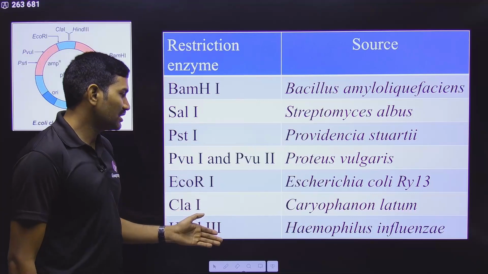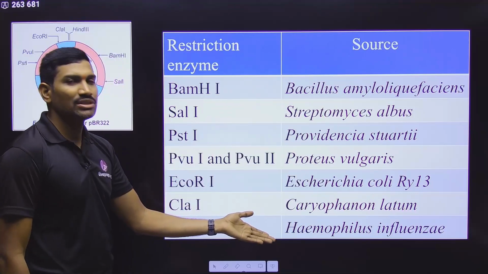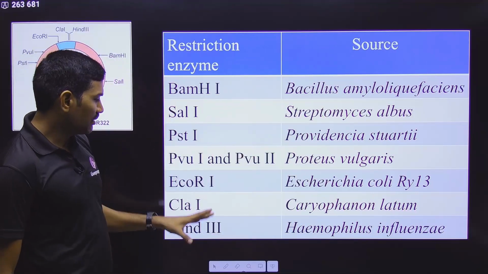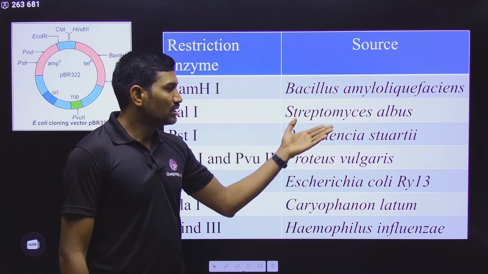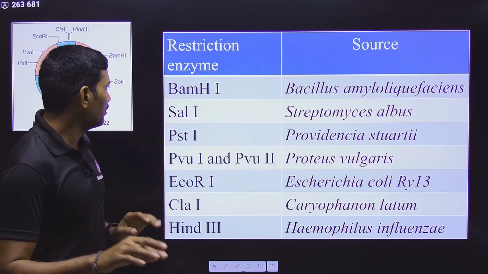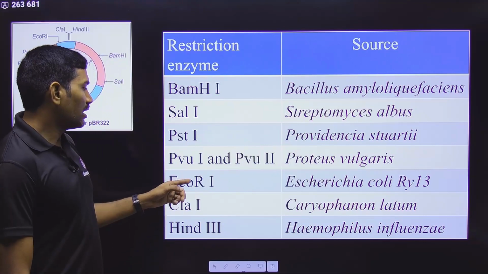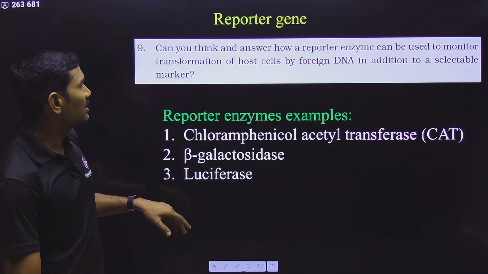And these are the different restriction nucleases and the organisms from which they were isolated, simply for understanding purposes only, because these names were mentioned in that pBR322 vector map. So that's why I have given them. Remember whatever you can, but at least EcoRI is compulsory. EcoRI is compulsory. Okay, next one.